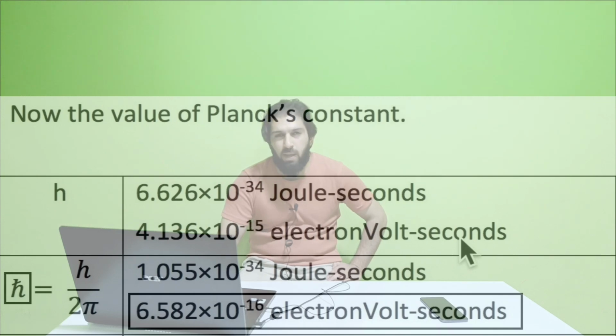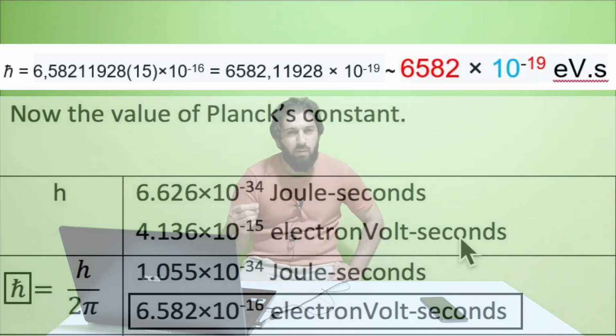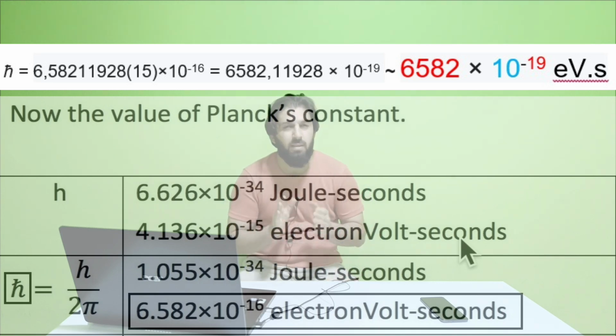6.582 multiplied by 10 to the power of minus 16. We can also write this with a power of minus 19, then we will get 6,582 multiplied by 10 to the power of minus 19 electronvolt second. So keep the number in mind, 6,582, as the reduced Planck constant coefficient.